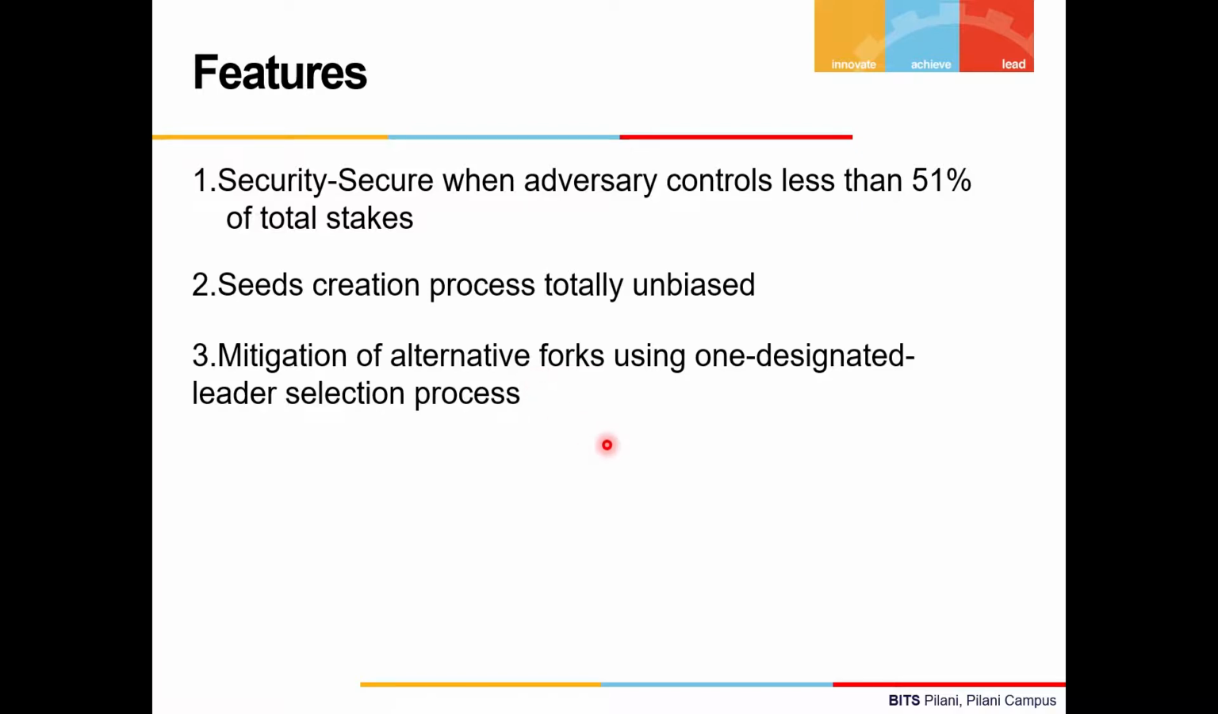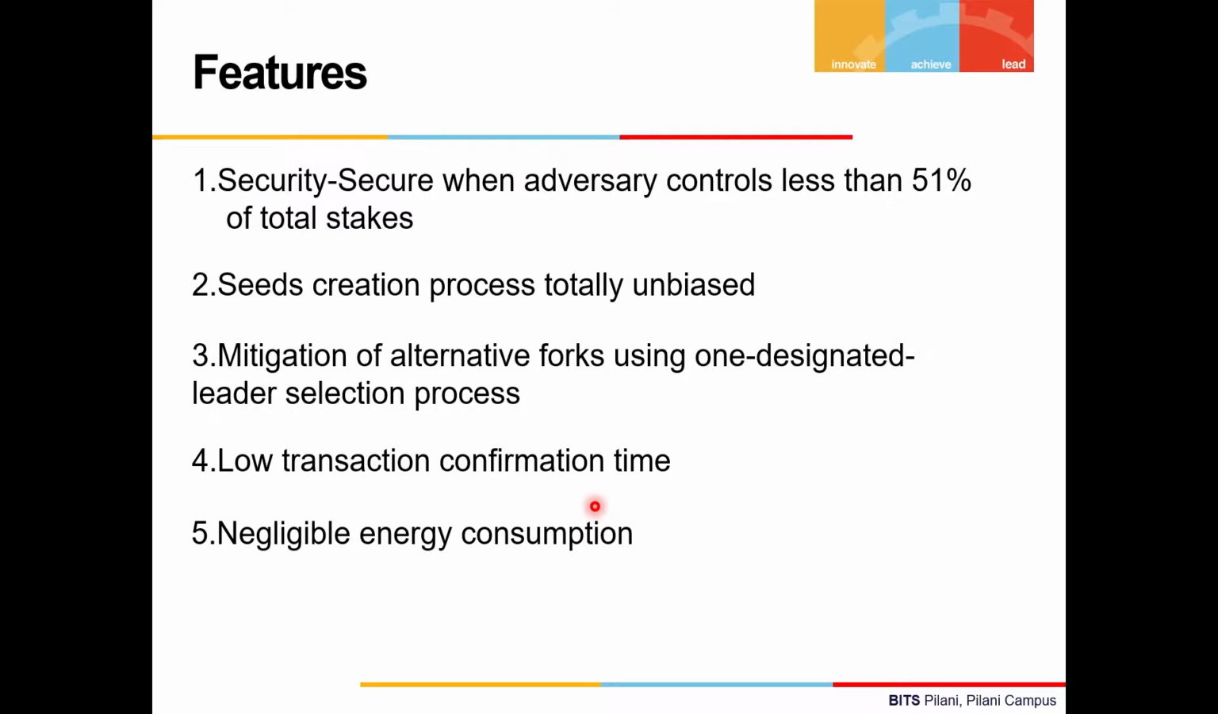Also, by other research done on this protocol, the seed creation process is totally unbiased. And the designated leader selection process, where only one leader is selected to validate the block, guarantees mitigation of attacks where alternative forks overtake the main chain. But this protocol still cannot withstand a 51% attack. But knowing that a 51% attack is theoretically possible with the proof of stake model, and it is very difficult to happen in practice, we can safely assume that it's even more difficult to happen in proof of stake than proof of work. Fourth, low transaction confirmation time. As I said, one validator selection process is there, so it directly makes the transaction confirmation time very small, and energy consumption is negligible compared to the proof of work consensus mechanism.